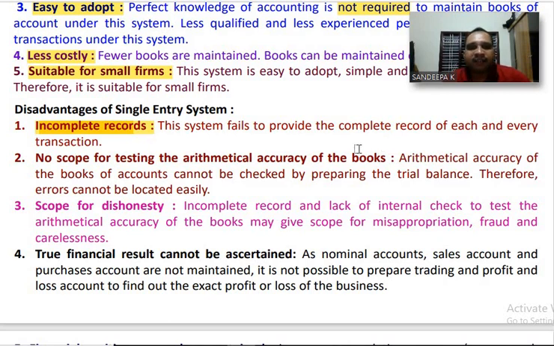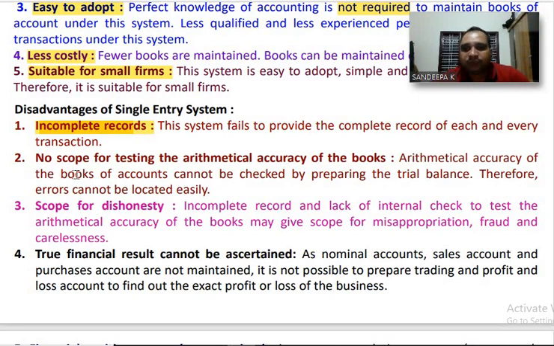Because of that reason, it is very difficult to prepare trial balance as well as final accounts of trading concern, and it is very difficult to find out the errors committed in books of accounts. Because of that reason, it is considered as incomplete records.